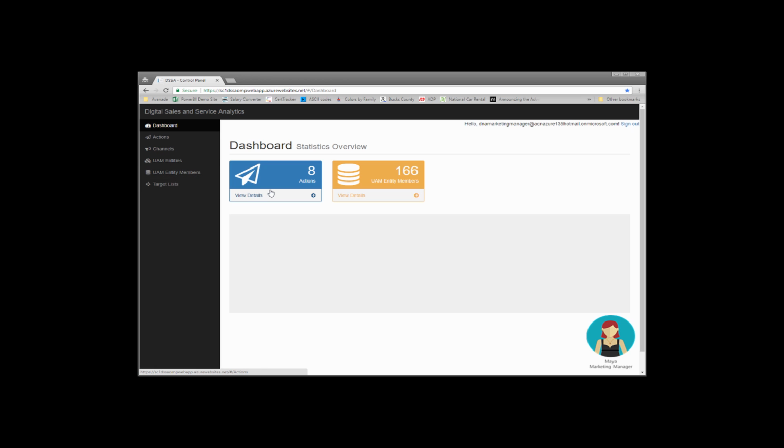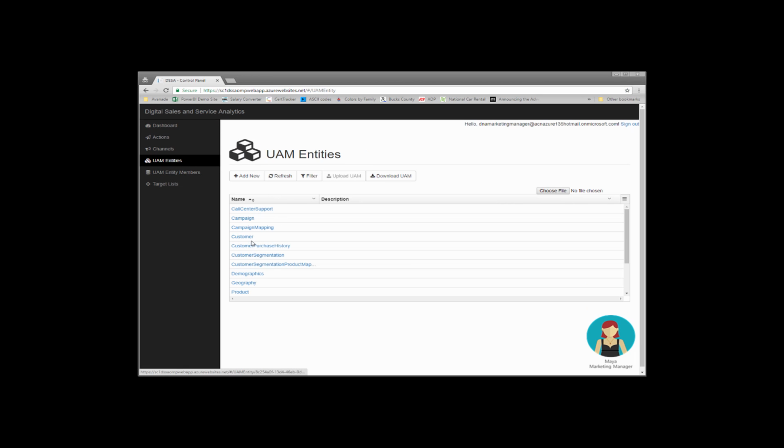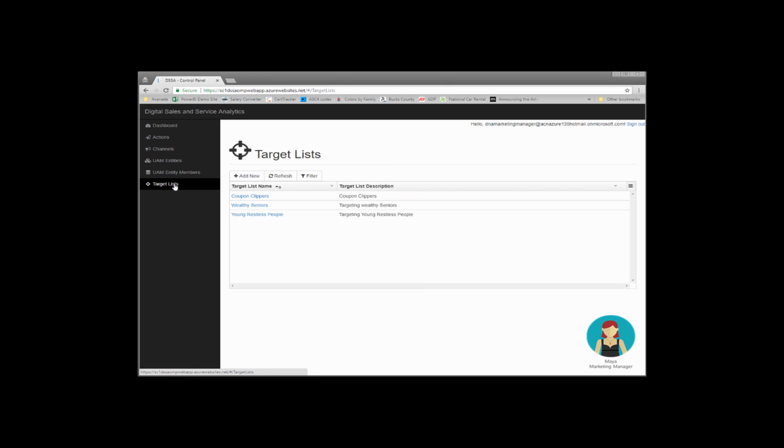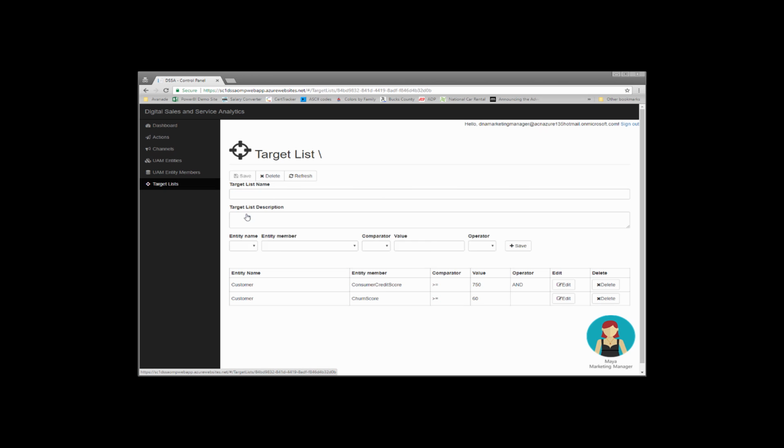She can also see the UAM, so she can browse and see what attributes are available to her to define a target list. But most of her time will be spent focused in on the definition of a target list and a set of actions that she wants to deliver to the different channels like the website and the bot framework. So here we're looking at the target list for young restless people. It's defined with two entities, the customer credit score and the churn score.